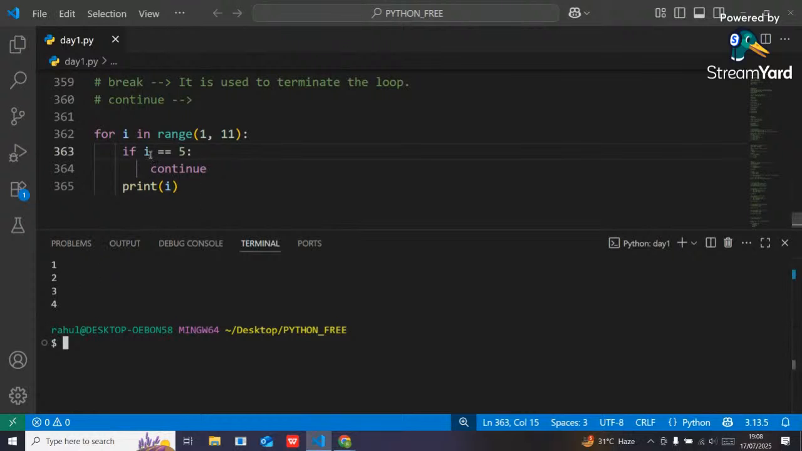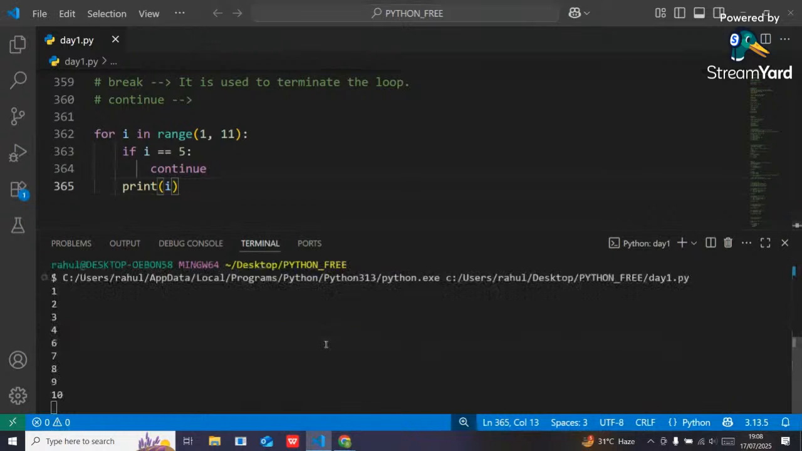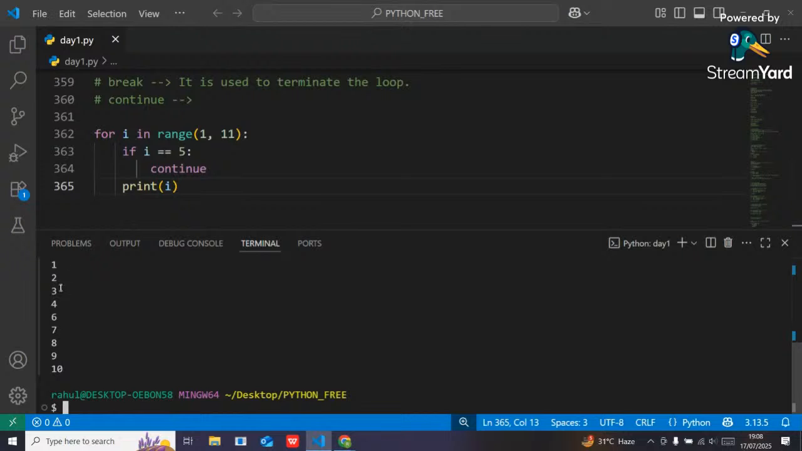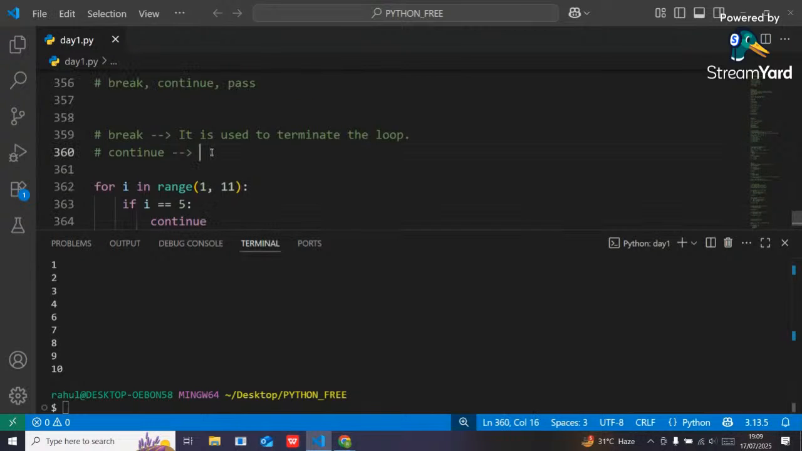Whenever the value of i is 5, it will skip the iteration and move forward. So I can say that 1 to 4 will be printed, and again 6 to 10 will be printed, right? If I execute, see the output: 1 2 3 4 is there, 6 7 8 9 10 is there, but 5 is not there. Got it? Understandable now? Simply using the continue keyword, we can skip the iteration.